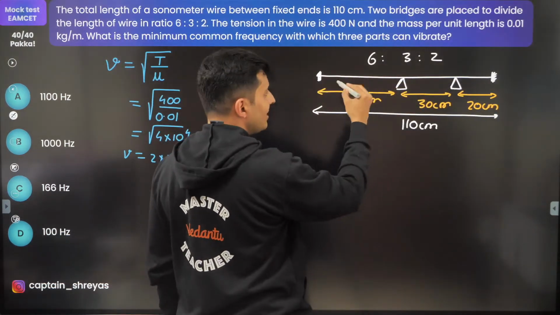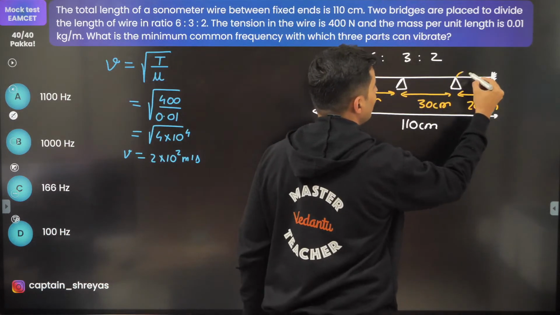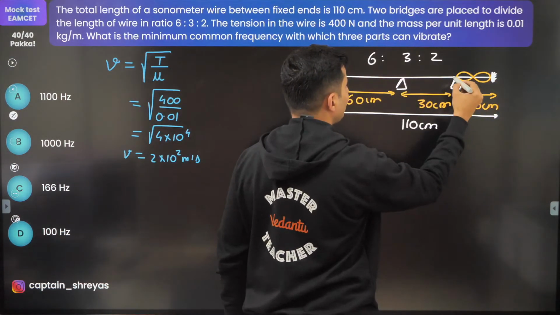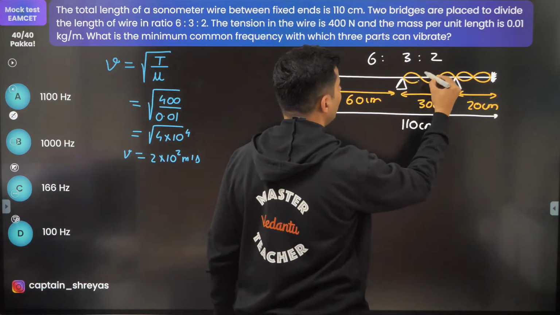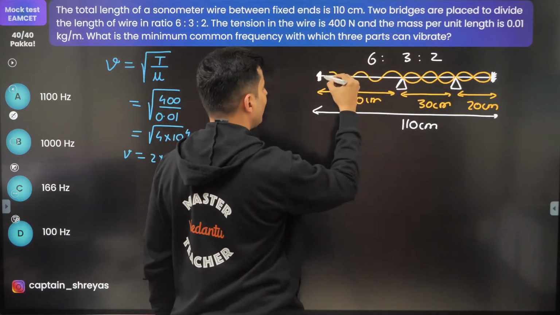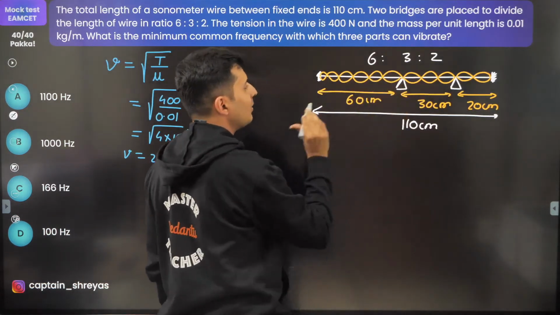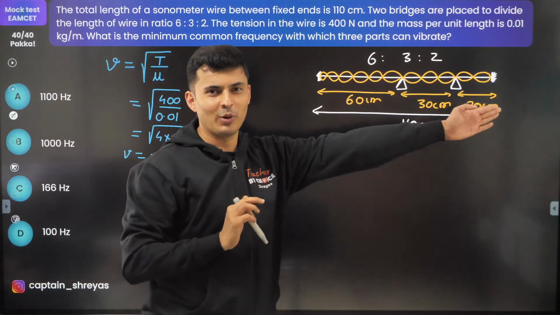And on this string, because it's in that ratio, you will see loops. There will be 2 loops over here, standing wave. Here there will be 3 loops. Here there will be 6 loops: 1, 2, 3, 4, 5, 6. This is how the standing wave is produced.